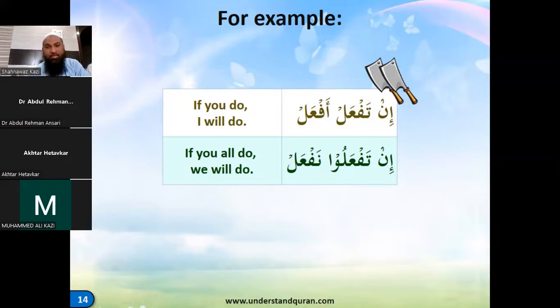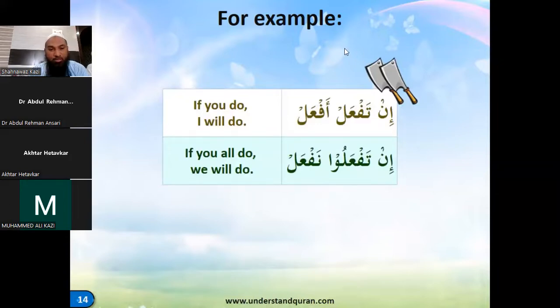Just practice this so that you get used to the concept of the choppers and the concept of the sukoon in a conditional sentence. In taf'al, af'al. If you do, I will do. And the second is, if you all do, we will all do. So the second is plural. In taf'alu, naf'al.